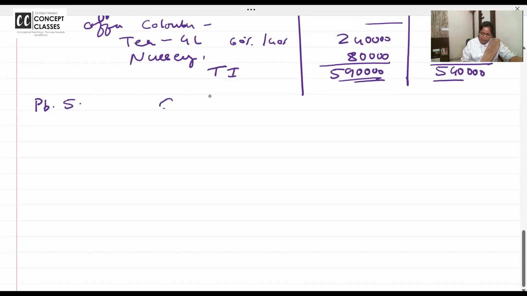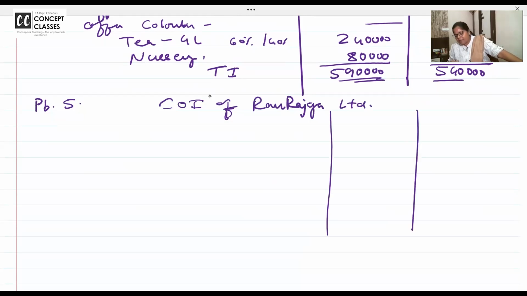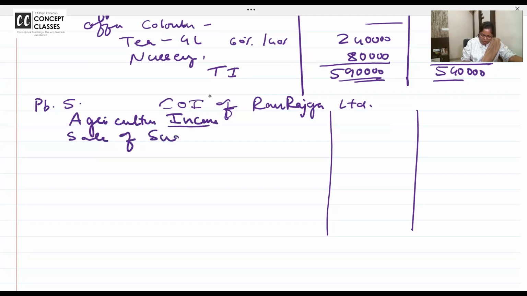ठीक है? Computation of income of Ram Rajya Limited. What are they doing? Anytime compute the income, it is particulars and amount. And what are they doing? Ram Rajya? They are growing sugarcane. So first, which income will we take? Agricultural income. Sale of sugarcane. From the farm, they are supplying the sugarcane to the factory. What is the fair market value?